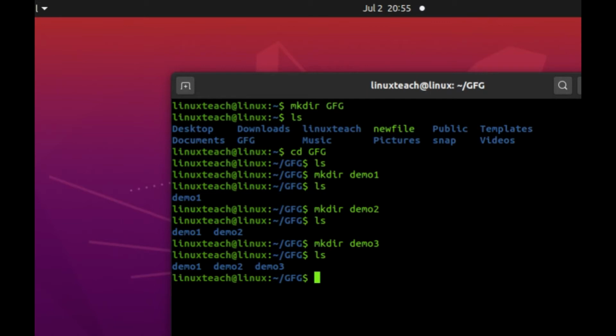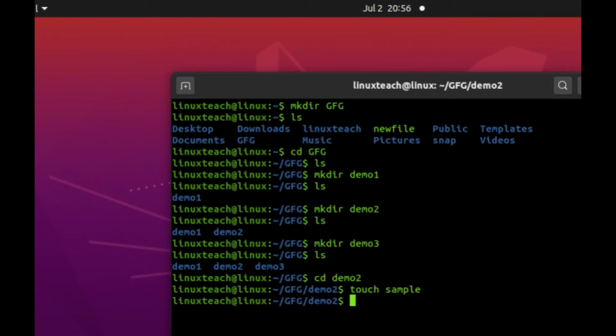Now we will add a simple empty text file inside the demo2 directory. For that we will go inside demo2 by typing cd demo2 and hit enter. Now we will use the touch command to create an empty file, and the file name is sample. Hit enter.